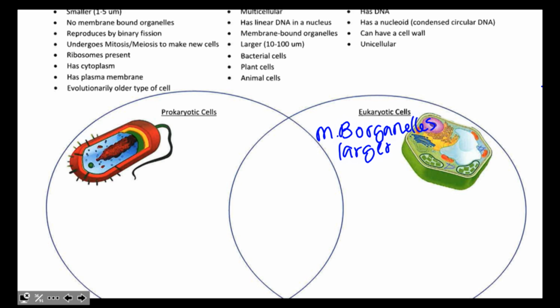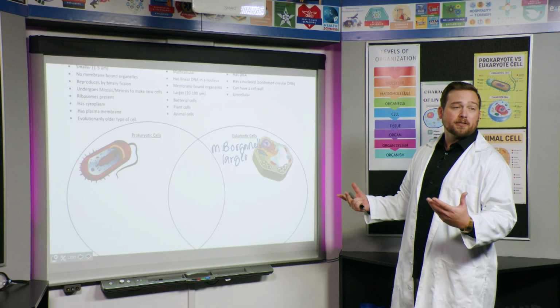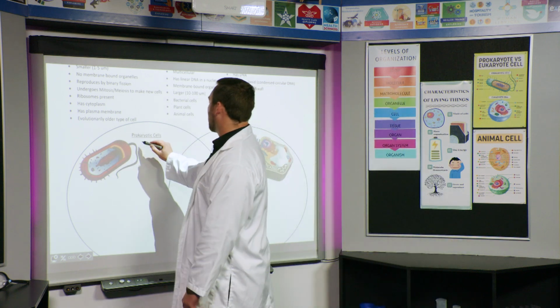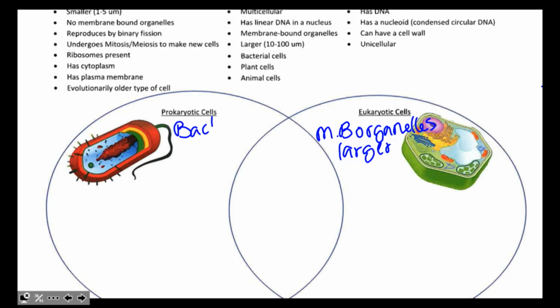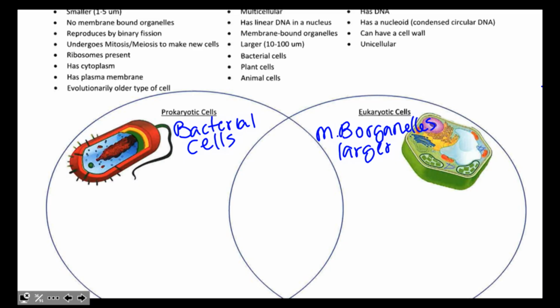Okay, the next bullet point says bacterial cells. Which of these two are bacterial cells? Well, remember that the only example of prokaryotic cells are bacteria. So we're going to put that in the prokaryotic. Bacterial cells. All right. How about plants and animals? Which one should plants and animals go into? Well, the only example of prokaryotic cells are bacteria cells, so these must both be eukaryotic. So I'm going to put plants and animals.